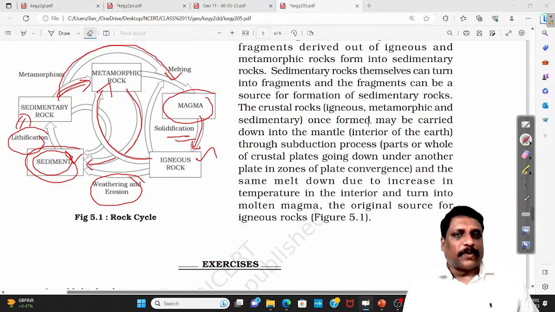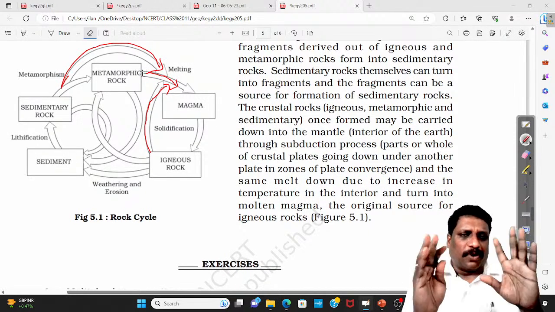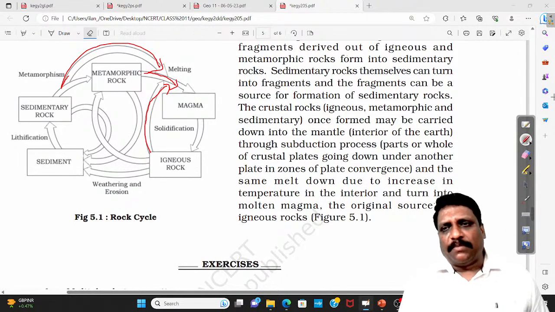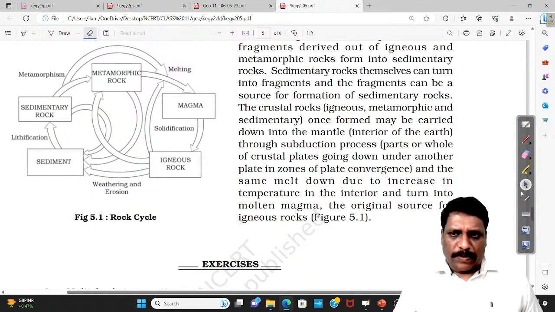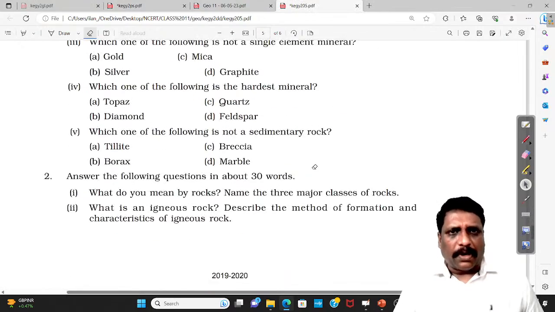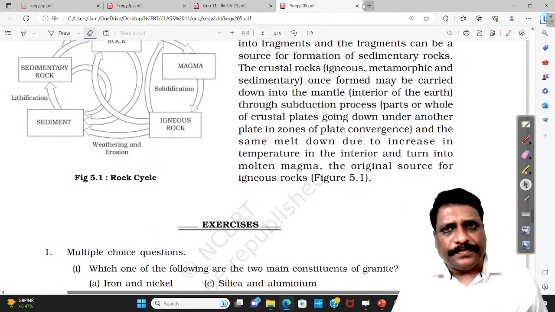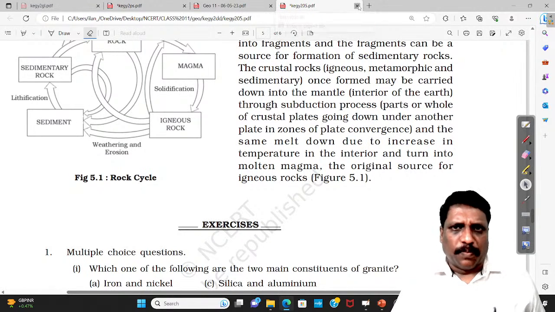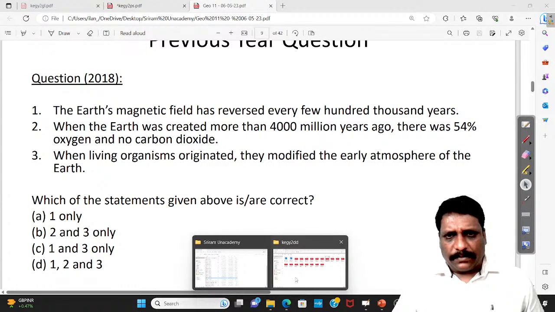Or directly sedimentary rocks can result in melting and become what? Magma. Okay. So, see this. Igneous rock can also become magma. Metamorphic rock can also become magma. Sedimentary rocks can also become what? Magma. Simple logic, right? Look for this diagram. This diagram will give you a larger orientation. So here, this particular topic, what is very important, if you ask me, knowing the three types of rock more than enough. Okay, three types of rock is more than enough. Correct?